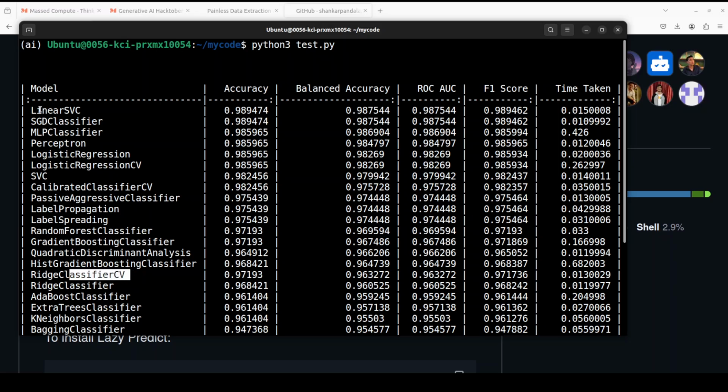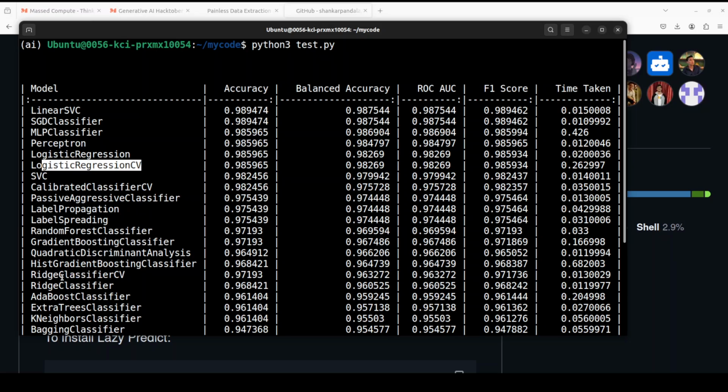For example, this linear SVC is a support vector classification or a linear SVM classifier. Logistic regression is a linear model for binary classification. Logistic regression CV is logistic regression with cross validation.